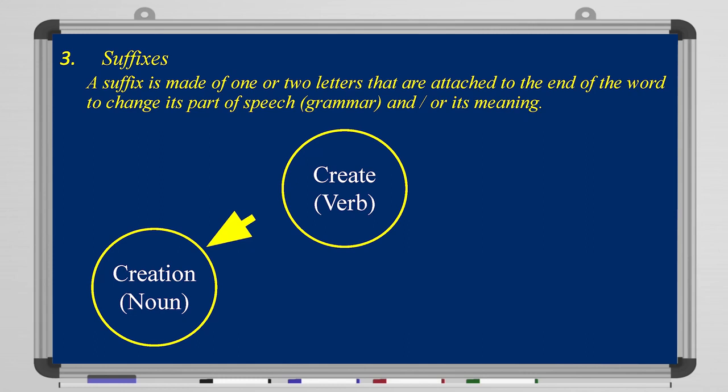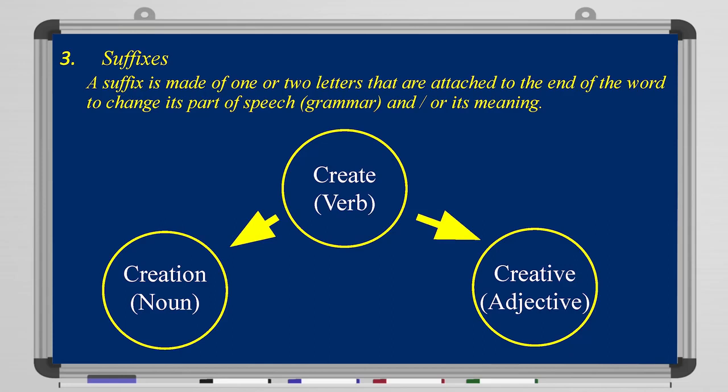Okay, let's take another example from create as well. We can be creative. Creative, we added IVE at the end. We added IVE to make it an adjective. It becomes creative. So from the word create, we had two or more words, creation and creative, a noun and an adjective. So suffixes change the part of speech of the words and also the meaning.